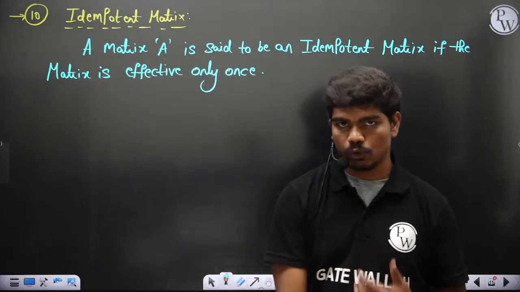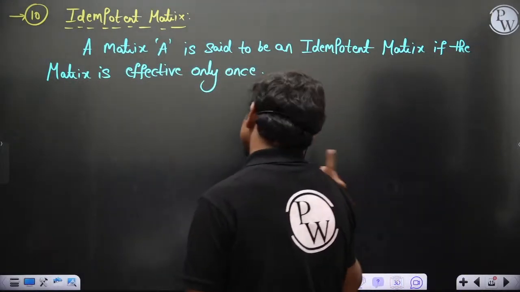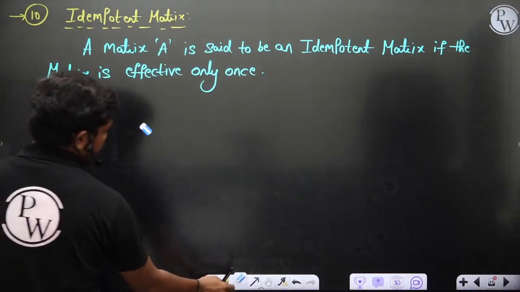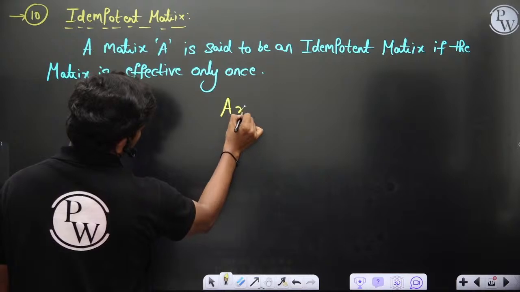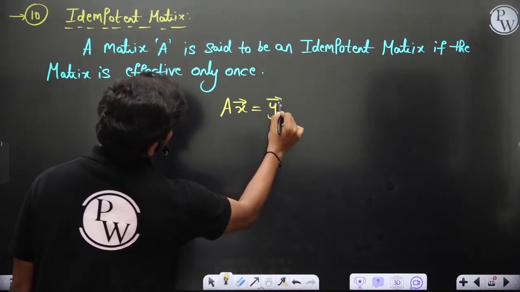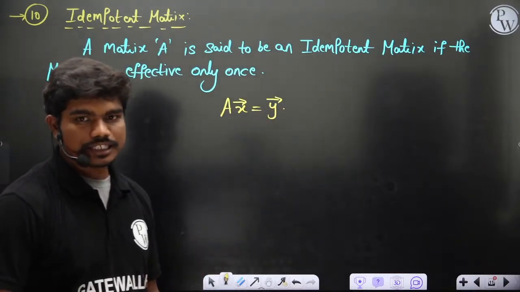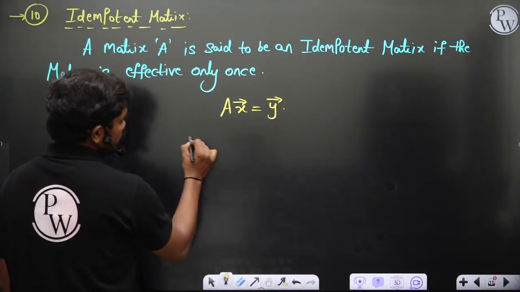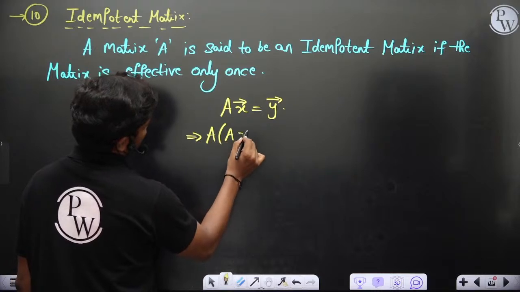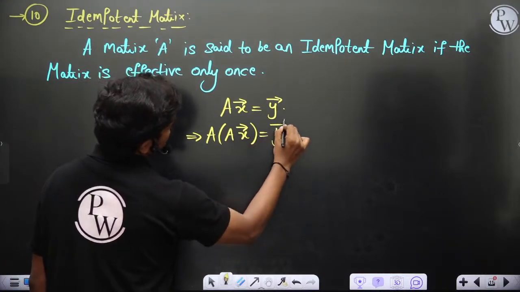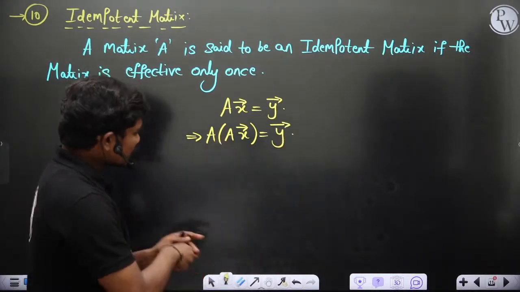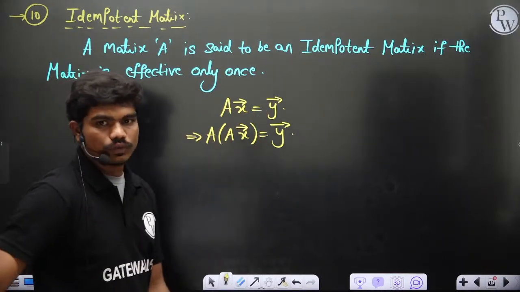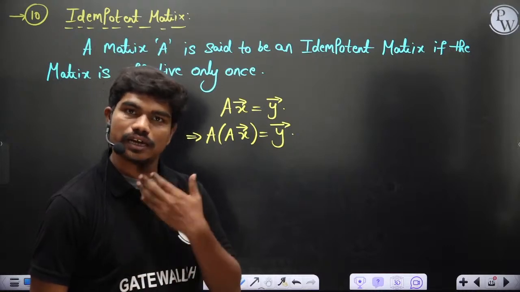It's effective only once. That means, for example, if you have a matrix A and take a vector X, and this A is operated on X, it will give you Y. If you apply it once again, this will not change. It doesn't matter how many times you keep applying A on this X, it can show its effect only for one time. So A square, A cube, all these things are again A, of course.